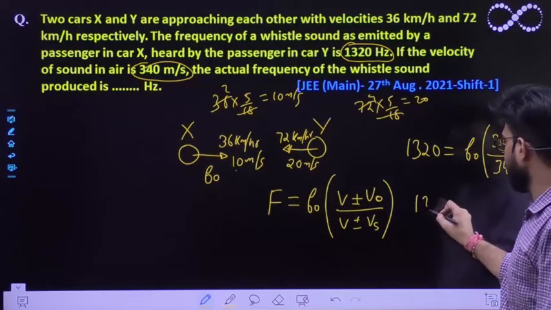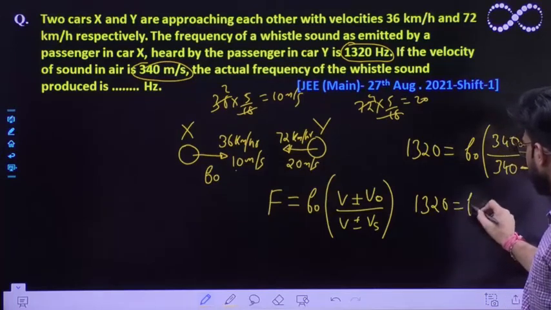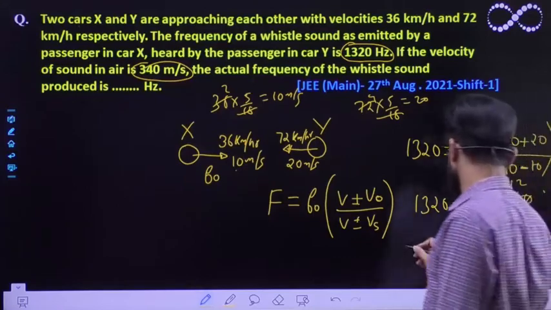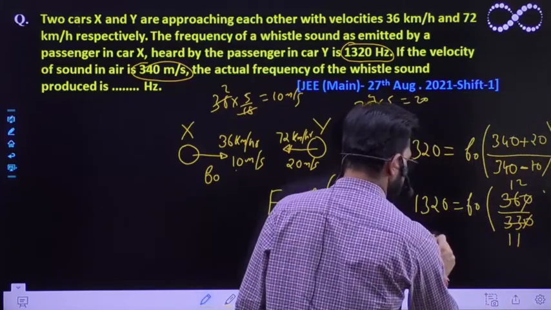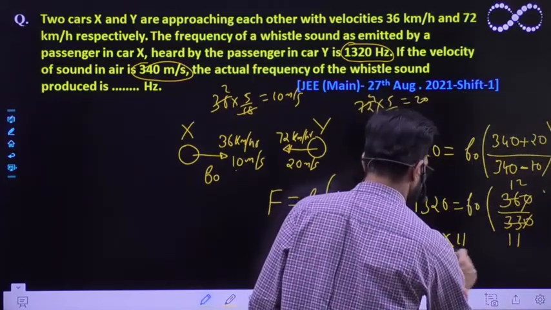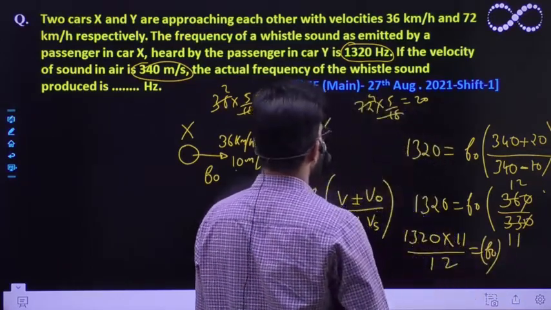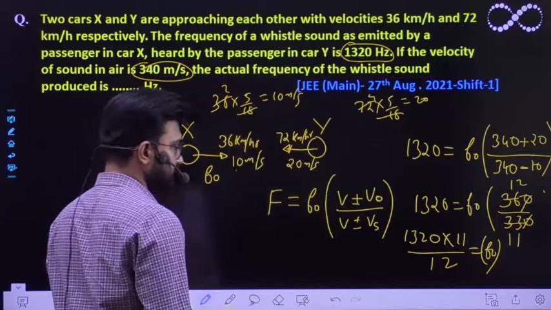We'll solve it to get an expression. It would be equivalent to 360 by 330, which simplifies to 1320 into 11 divided by 12. You have to solve this expression and you'll get the final answer.